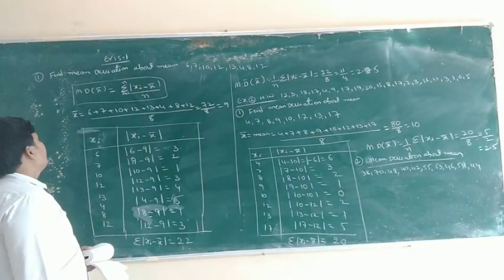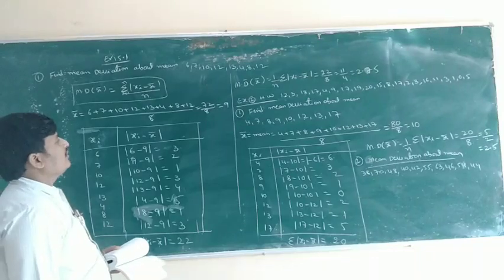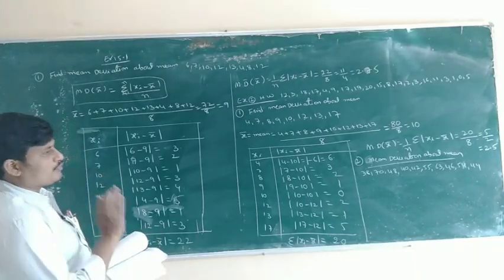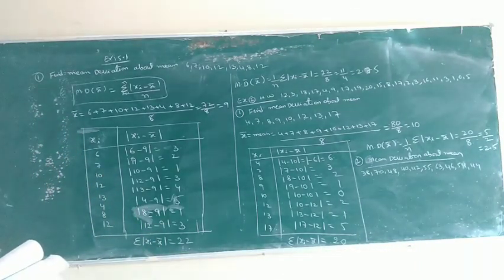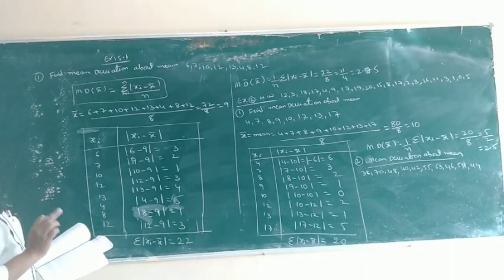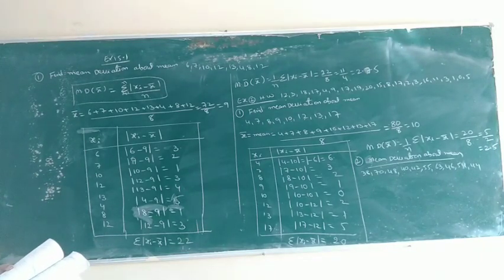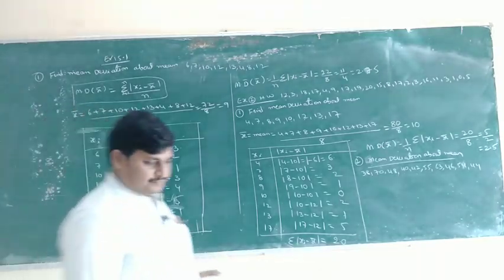This is mean deviation about mean for ungrouped data, the first part, first method: 4 problems, one example, one exercise as homework. So clear? Okay.